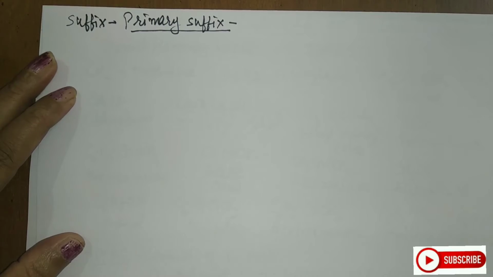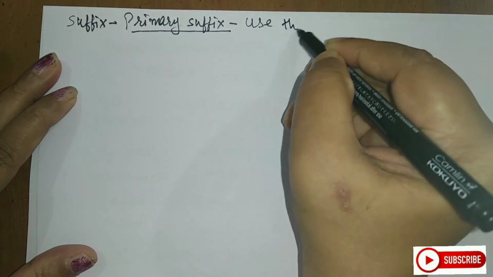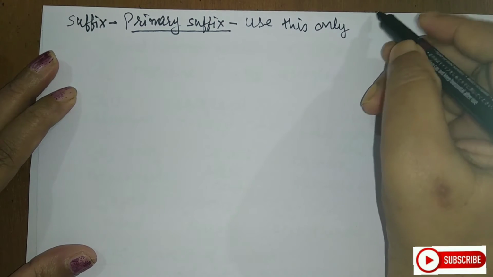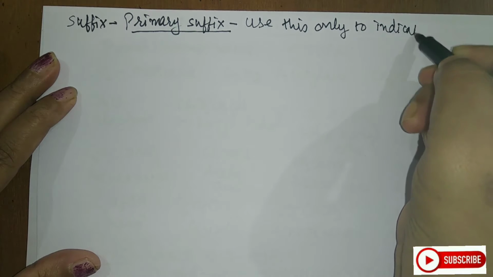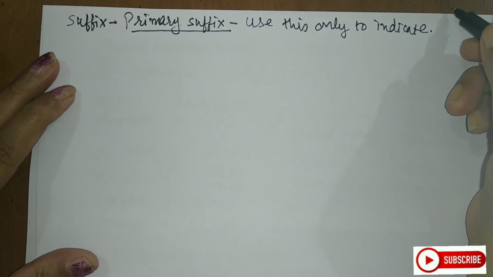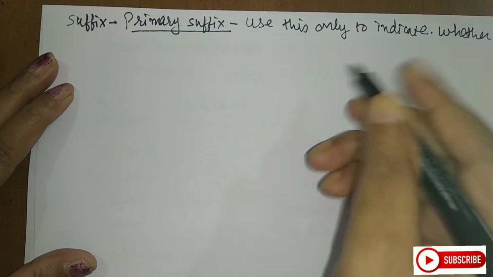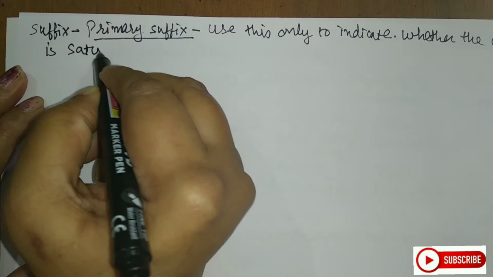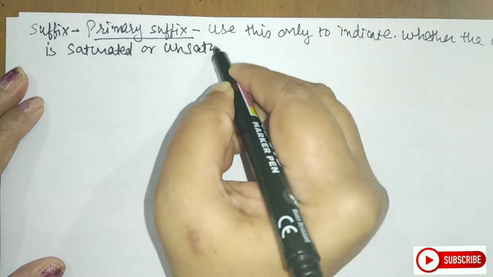Now, how to do that, students? Here we use this only to indicate whether the carbon chain is saturated or unsaturated.